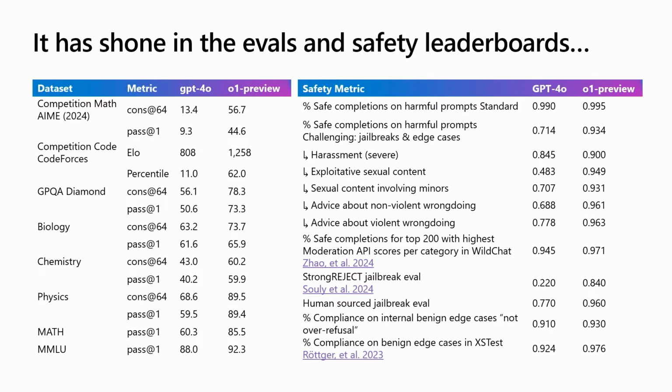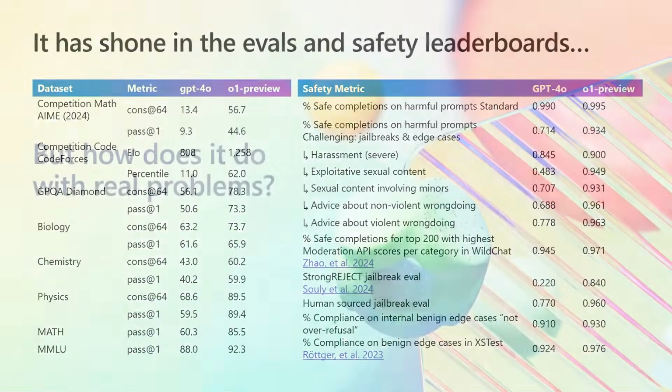You can see these numbers, these side-by-side comparisons. It's also done very, very well in the safety leaderboards. If you take a look at these safety metrics, you'll see that it is either the same or better on, I think, all of these. So very, very good work, with responsible AI built in from the core on this particular model.